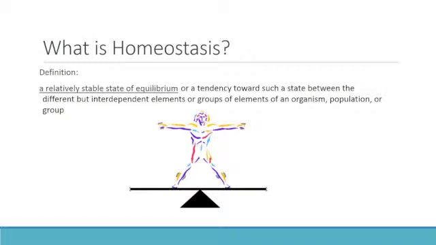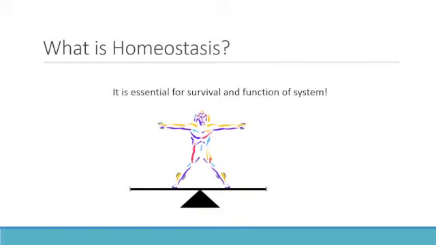In simpler terms, homeostasis is defined as the maintenance of a relatively constant internal environment, despite changes to the external environment. More generally, homeostasis can refer to the maintenance of relatively constant conditions within any system. And by any system, it can apply to cells, animals, plants, and even ecosystems. By its definition, homeostasis is important for the survival and function of any system.